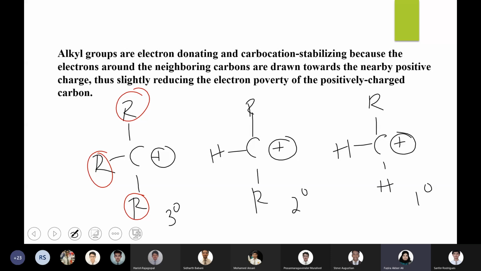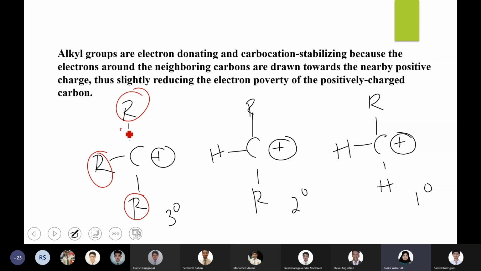Electron withdrawing or electron donating? Donating. It is electron donating. The only example under electron donating group that you are discussing is the alkyl group.